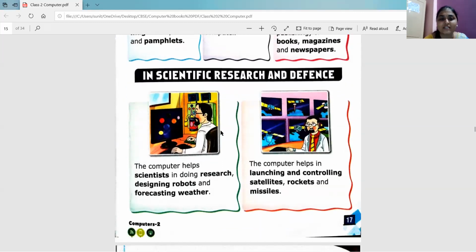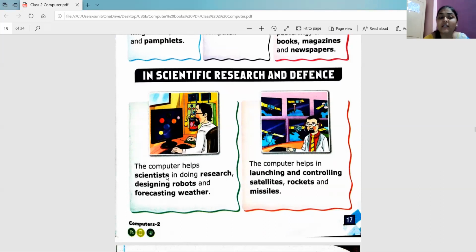Oh, can you see this? Can you identify who is this person, by looking at the picture, by looking at the clothes and appearance of this person? Yes, these two persons are scientists, right? And what is the scientist using? He is using a computer, right? So the title of the topic is in scientific research and defense.